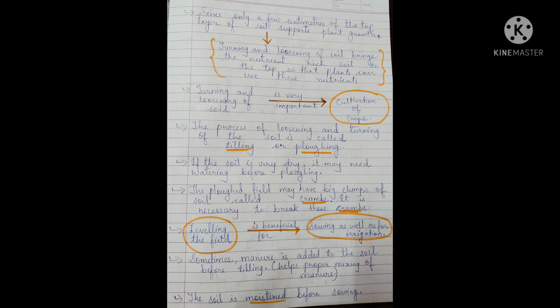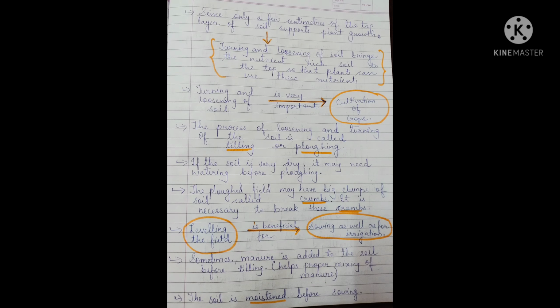उनको सड़ाते हैं, खाद बनाते हैं. खाद, in Hindi it is known as खाद. That is the manure. Okay, so what the farmers do is, when they are preparing this soil, at that time only they add this manure, so that manure is properly mixed with the soil. So when they sow the seed, at that time it will be helpful to the seeds.